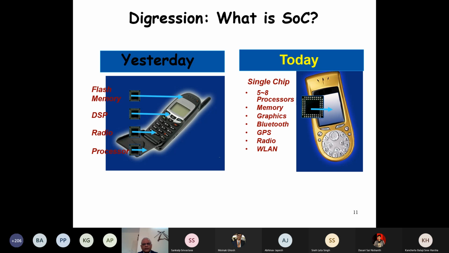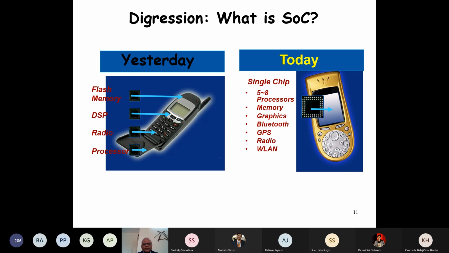So in addition to the processor here, we have main memory in the same chip. We have the permanent storage in the form of flash memory. We have GPU, Bluetooth, GPS, radio, wireless LAN, and 5 to 8 processors, multi-core, and all that in just one processor. That is a system on chip.